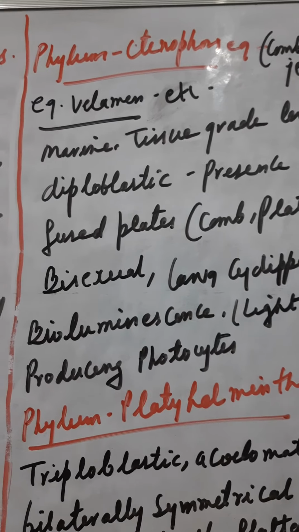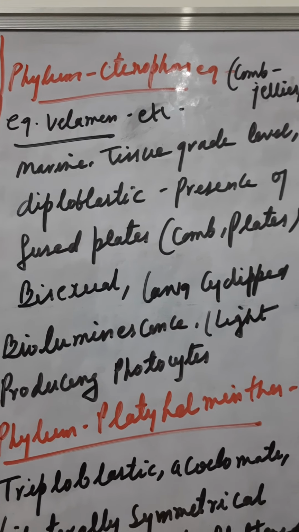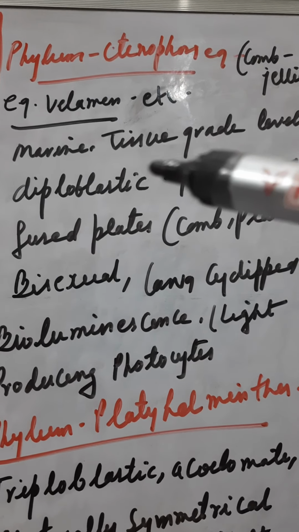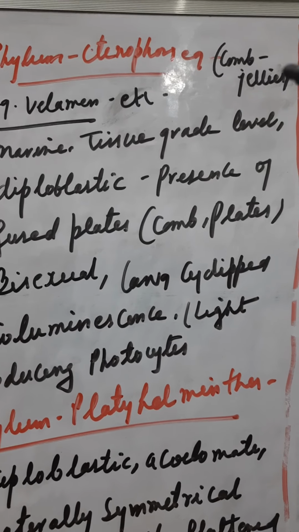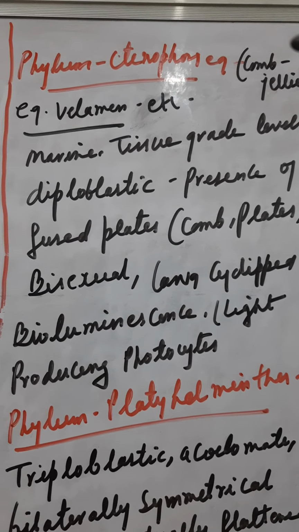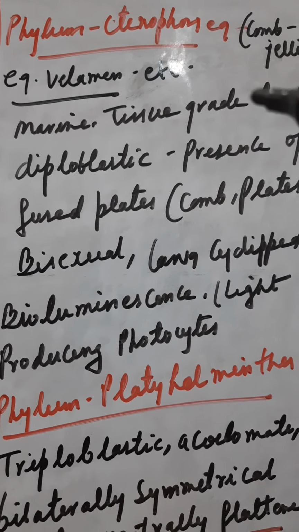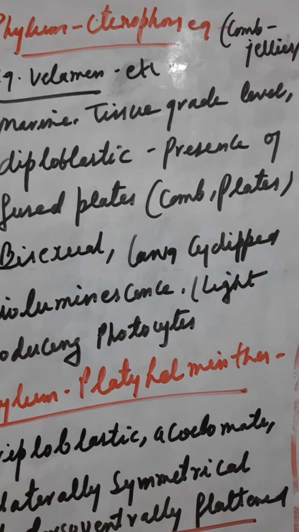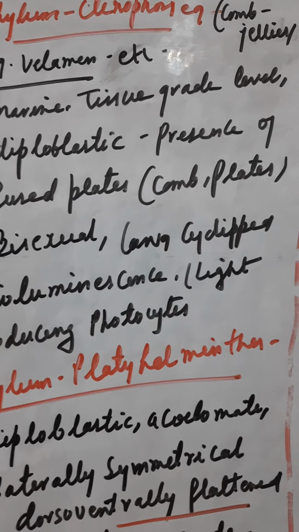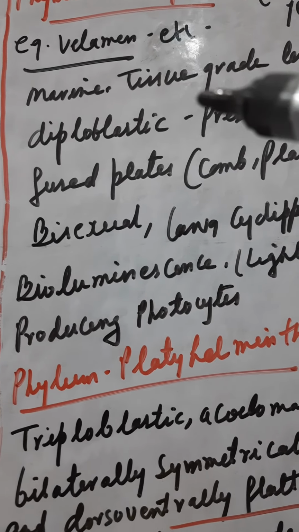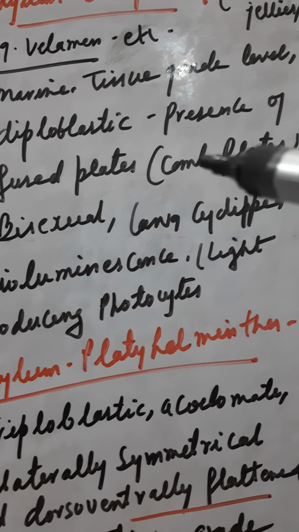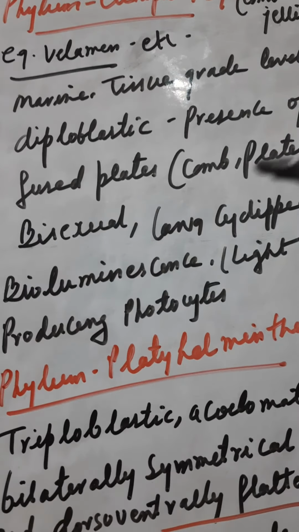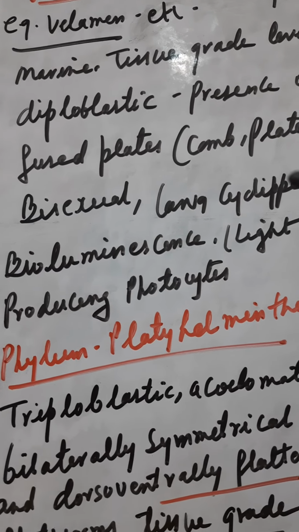Okay, then after that phylum Ctenophora. Ctenophora are called comb jellies because they have plate-like structures just like a comb. Children, in your book the diagrams are given. Here I am summarizing the important features which are essential for these phyla. Example is Pleurobrachia. Marine, tissue grade level starts. Here also the tissue grade level is there.